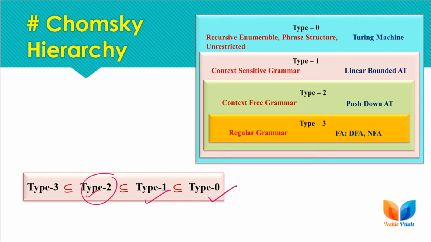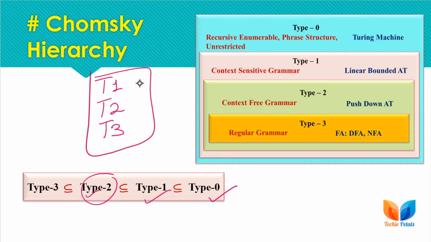If we are given production rules where some are of type 1, some of type 2, and some of type 3, then the overall type of the grammar will be the superset, or the biggest set, of the given production rules.